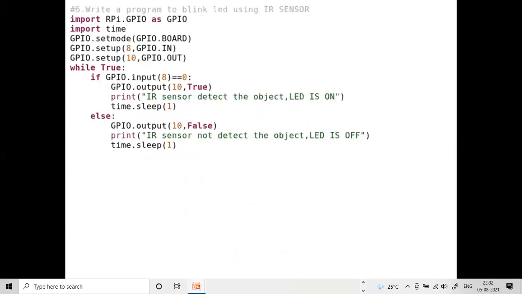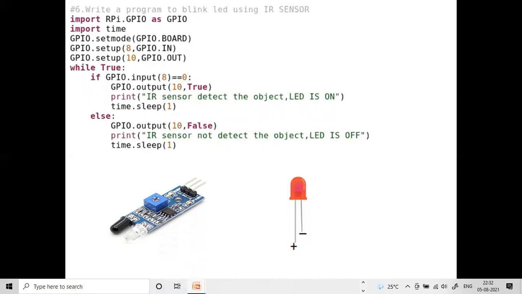Yeah, so next one, IR sensor with LED only. That means whenever the IR sensor is detecting the object, the LED is on. So this is the task here. Whenever the IR sensor is detecting the object, the LED is on, otherwise the LED is off only. For that, the initialization of